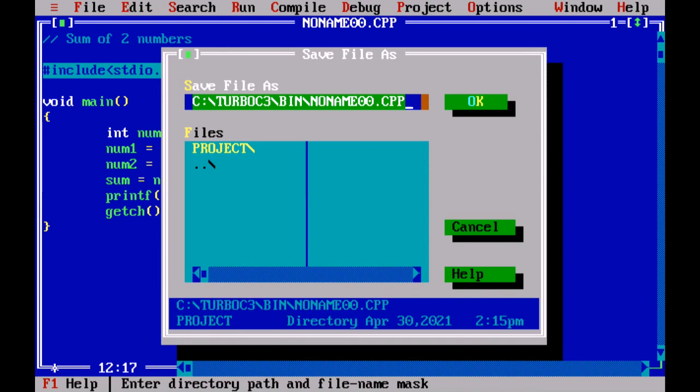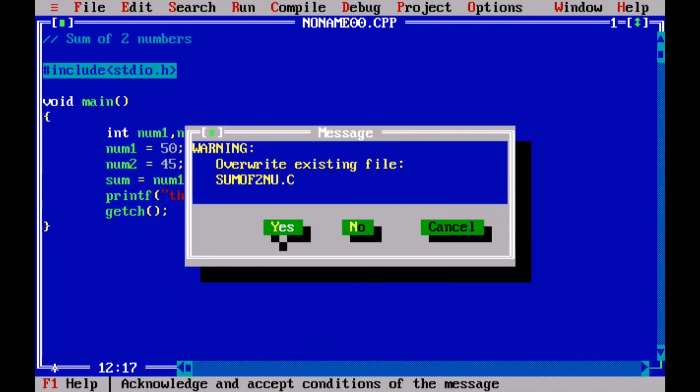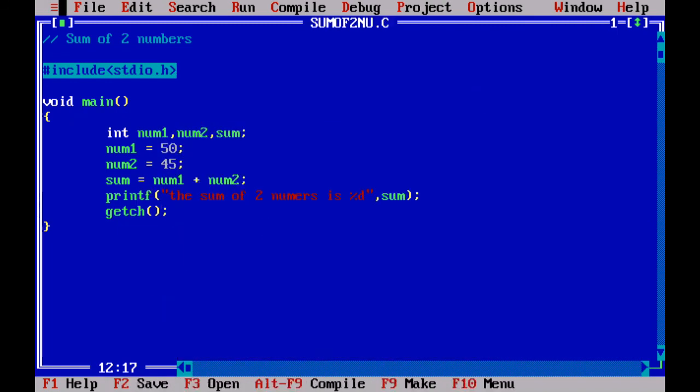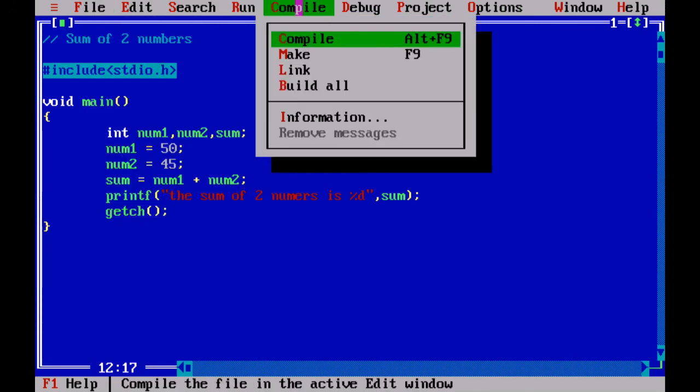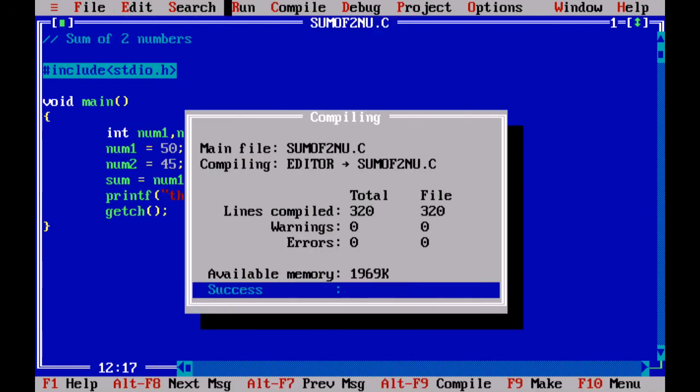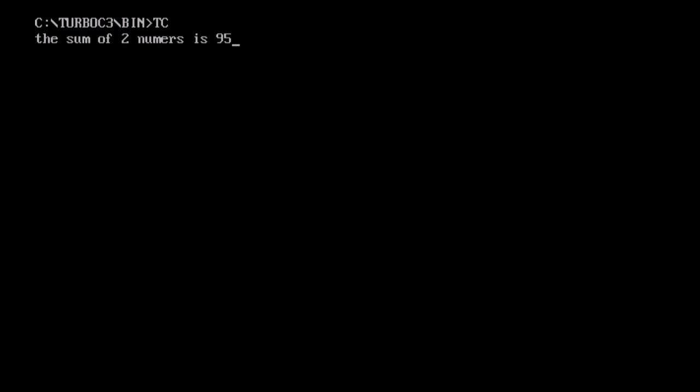Save as sum of two numbers dot c. Don't forget to give the dot c, else the code won't work. Save, and let's compile it and let's run it. So there you go, the sum of two numbers is 95.